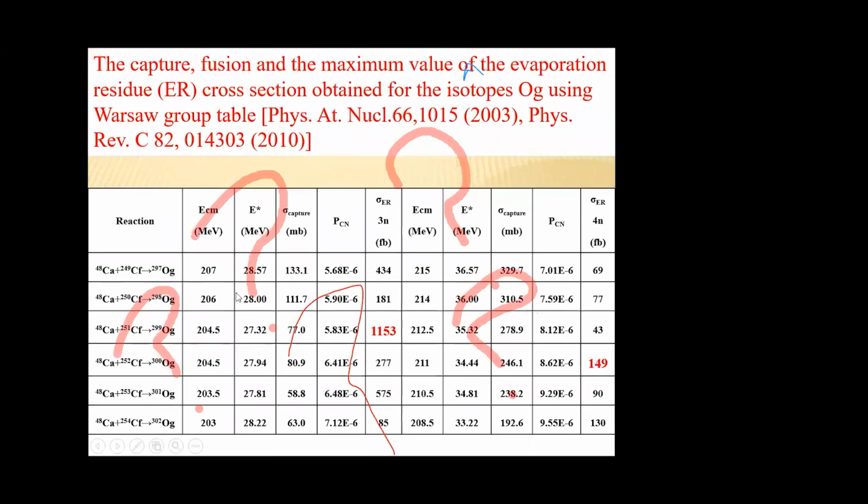This is the same table, but for using the Warsaw group mass table. So the reactions are given in the first column. Evaporation residue cross-section for 3n channel is given in this column, and evaporation residue cross-section for 4n channel is given in the last column. Here we can see that the maximum production cross-section is obtained for 299 OG in 3n channel.